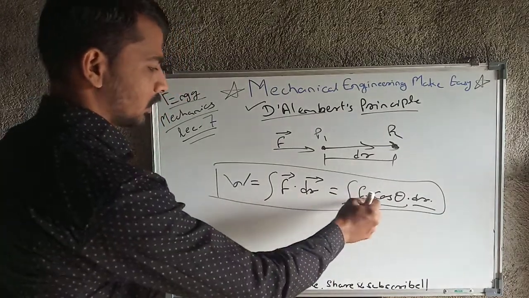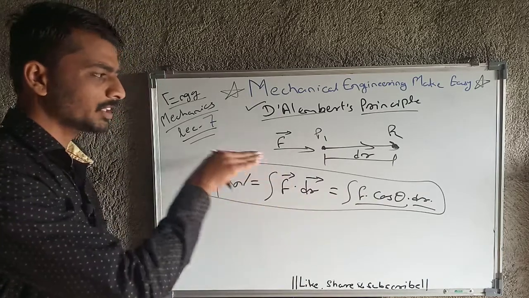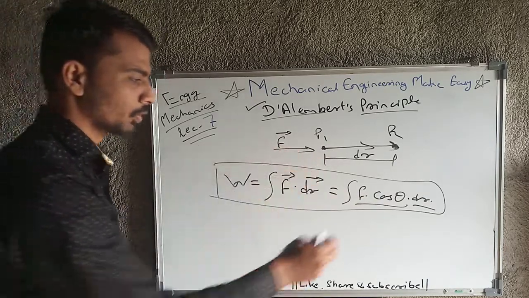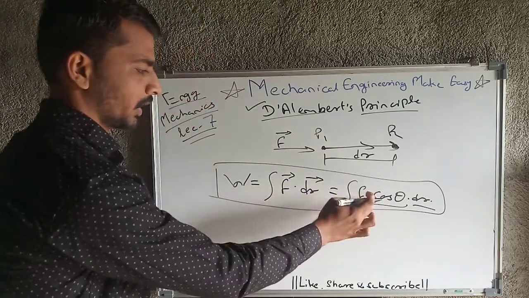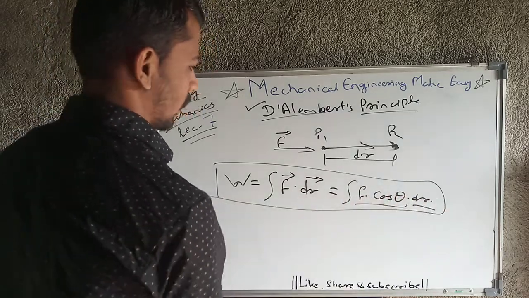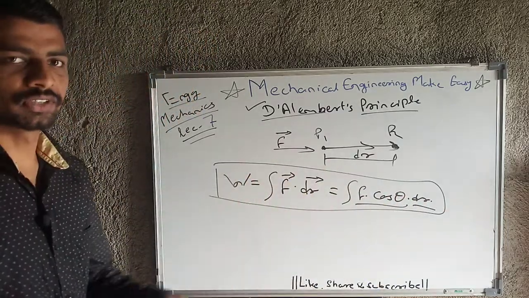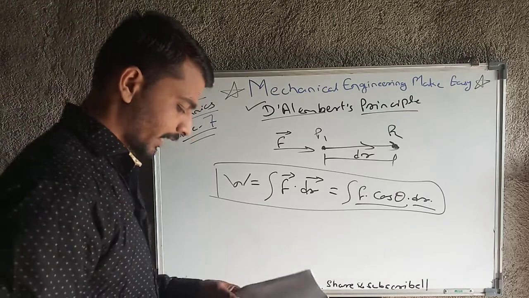F bar is the vector quantity of that force and F is the magnitude of that force. Okay, and this is cos theta into dr. So note down this equation. This equation is also very important from our GATE point of view.